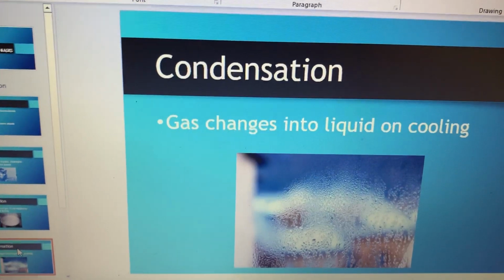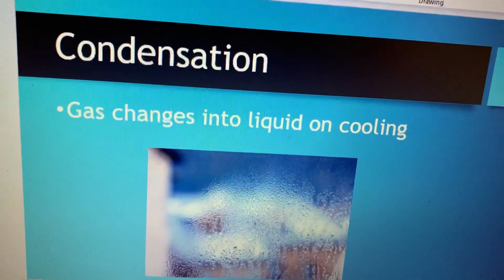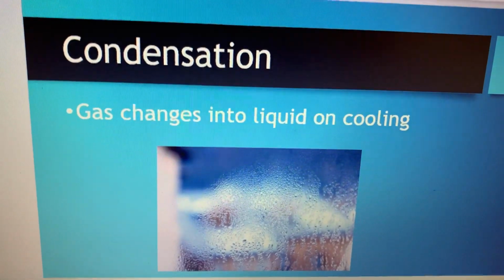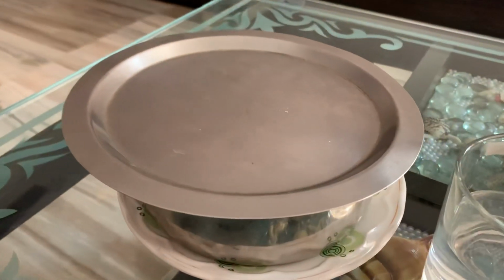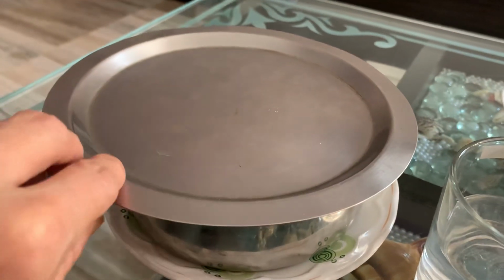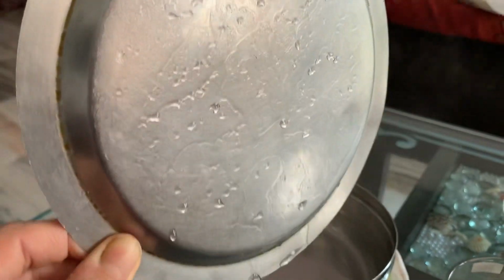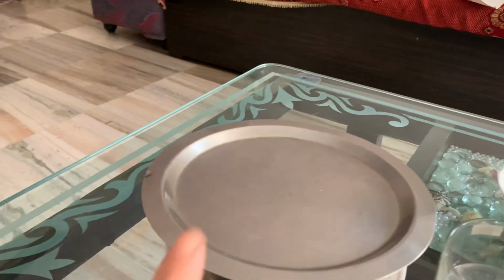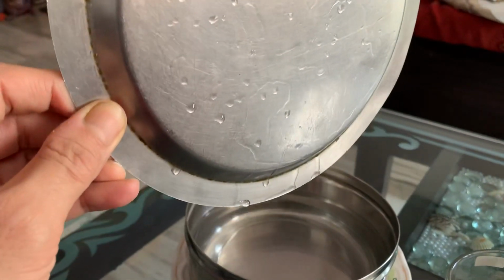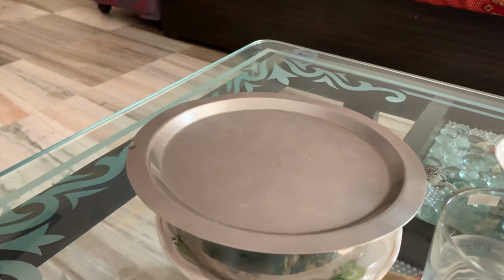next is condensation. When the gas changes into liquid on cooling, that process is called condensation. This can happen when we put a lid on the boiled water. See here, I have kept a lid on the boiled water, and when I take the lid up and see, there are small water droplets. Now when the gas and the vapors come in contact with the lid, they are turning into water. See, the vapors are turning into water here.